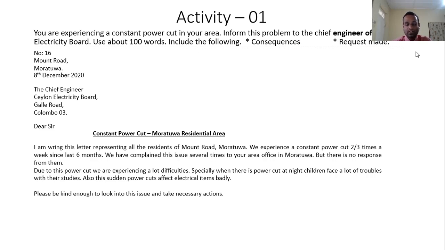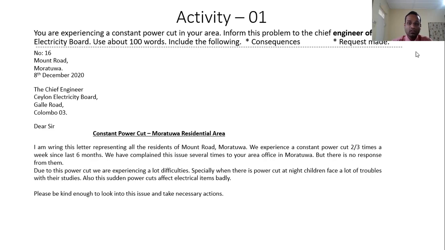Here I have included 3 paragraphs. Okay, let's see the first paragraph. The first paragraph is something introductory. So it says, I am writing this letter representing all the residents of Moratuwa Mount Road. And then the sender explains the problem he is facing.